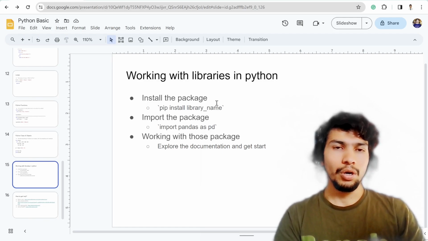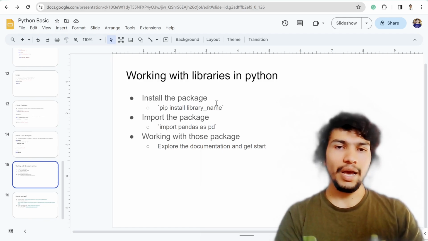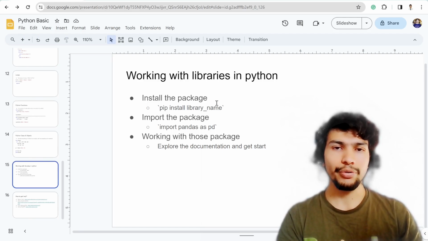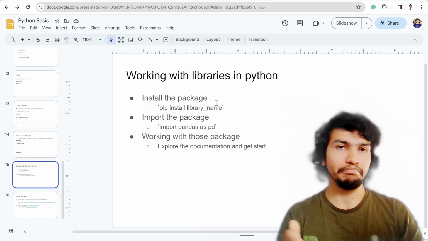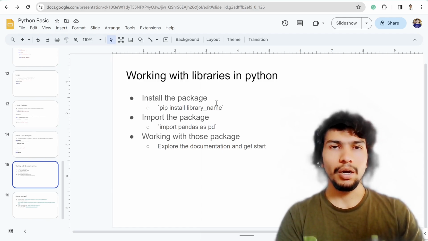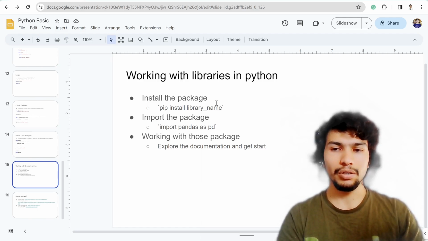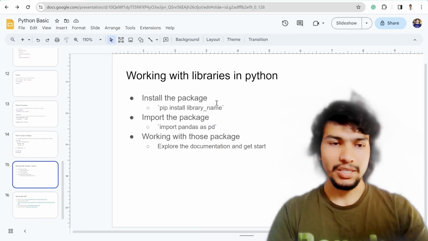For this example, I'm going to use the pandas library, and I'll show you how to install it and import it in Google Colab, I mean in the notebook, and then do a little bit of work with a pandas data frame.